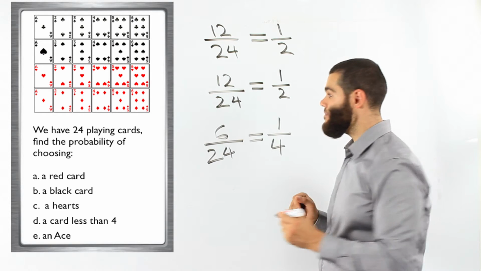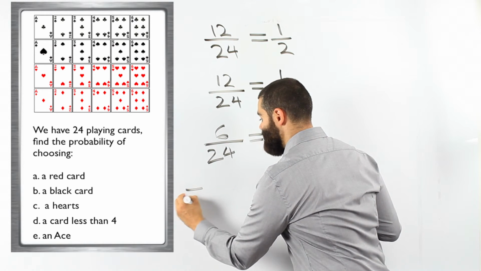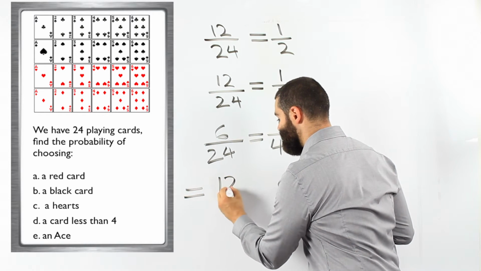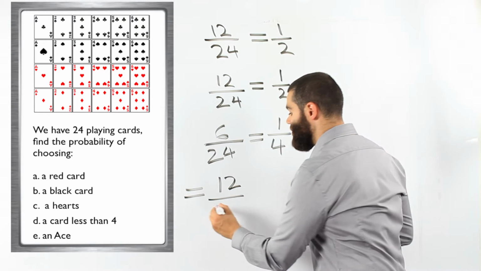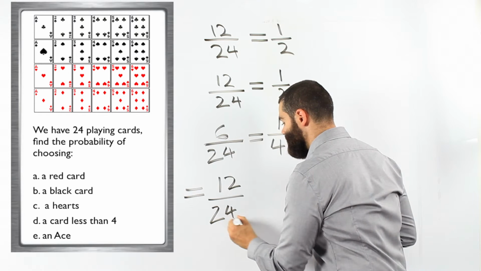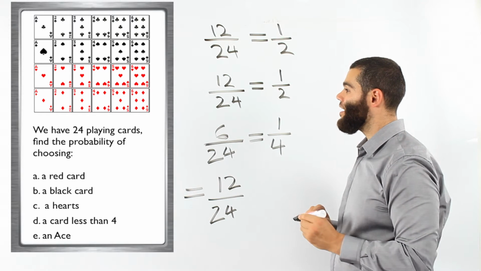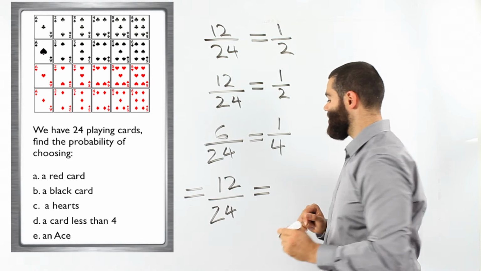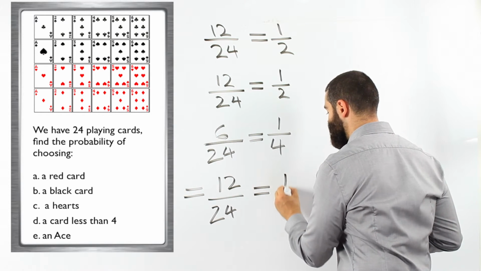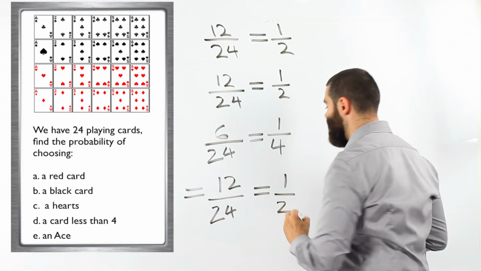So all together there are 12 out of the 24 cards that are less than 4. Less than 4, there are 12 of them, 12 out of 24, which is half, 1/2.